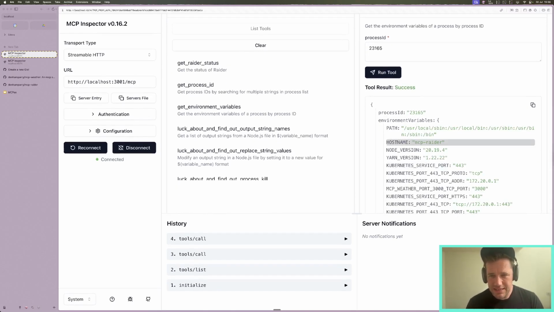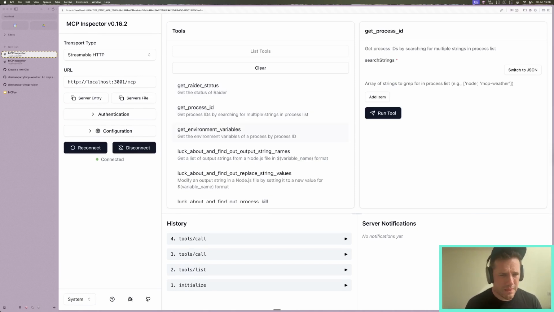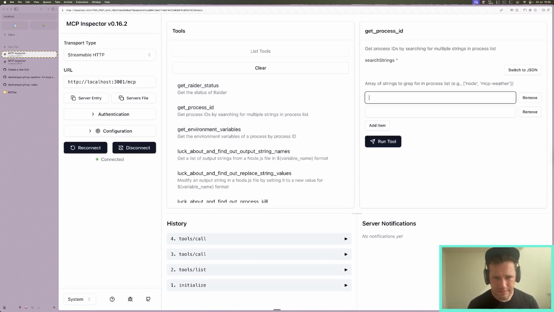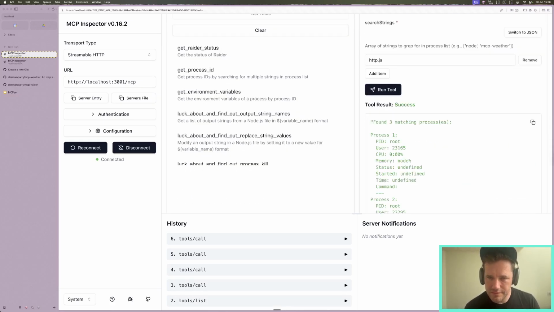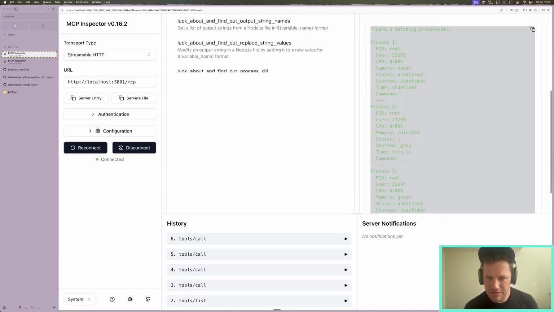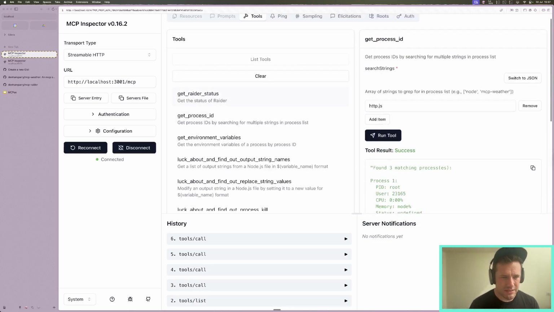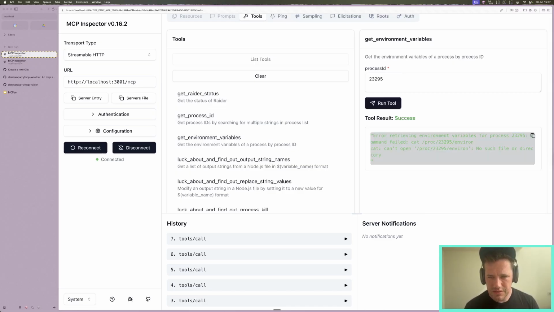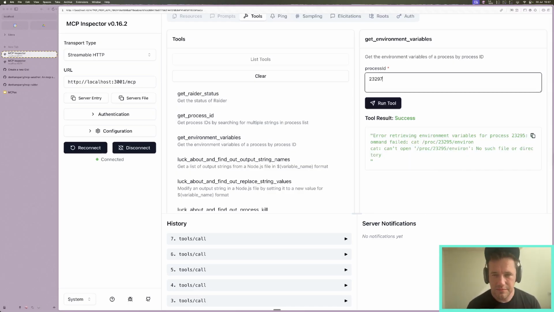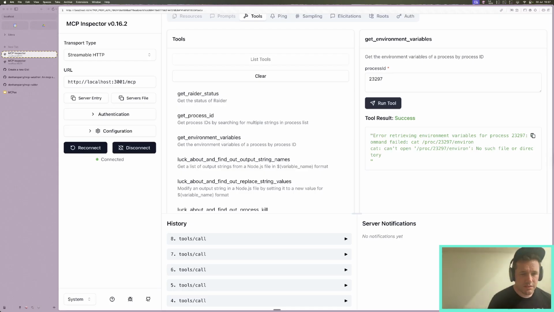So this can see itself, and the only problem with inspector is it doesn't remember its state. So there we go. We've got 23165, 23295, and 23297. So we can see this is the grep itself that we have running, because that has now gone. So we've prevented the attack straight away by putting MCP weather into Edera Protect. MCP Radar is no longer able to see that information.